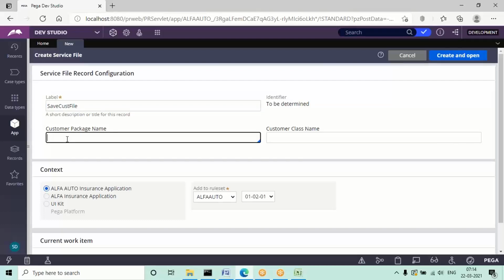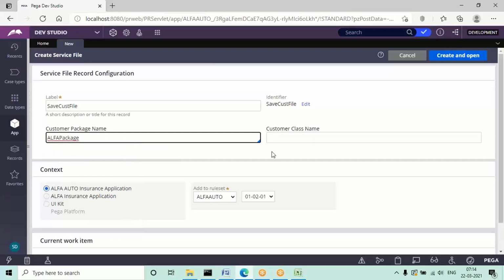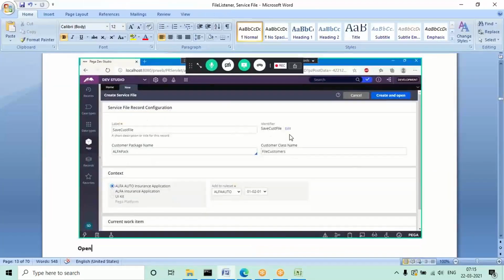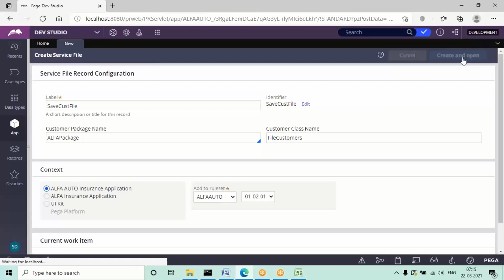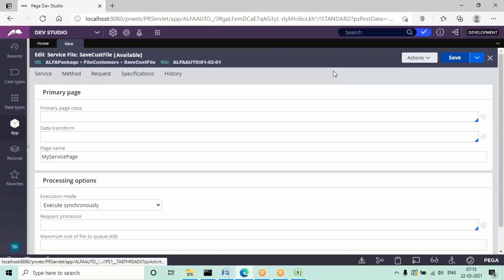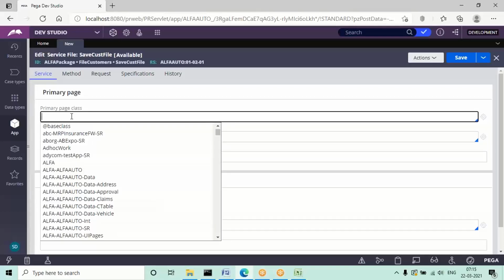For the package, you can give the package name. For the customer class, you can provide anything. I'm giving something like file customers. Open this. See, the primary class is nothing but your table class. You need to provide the data table class.